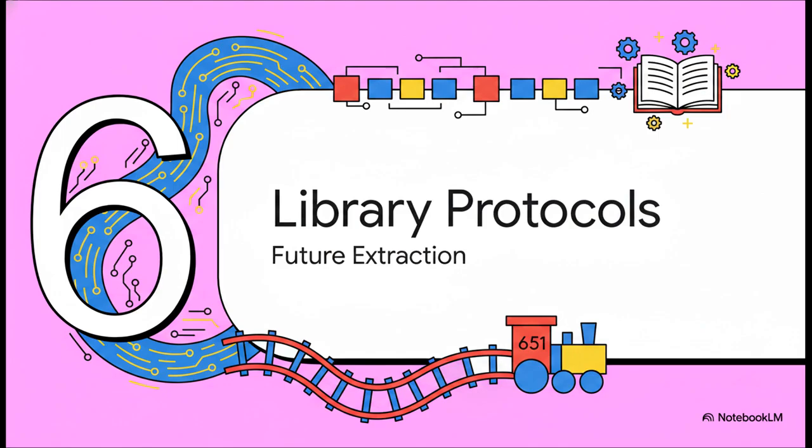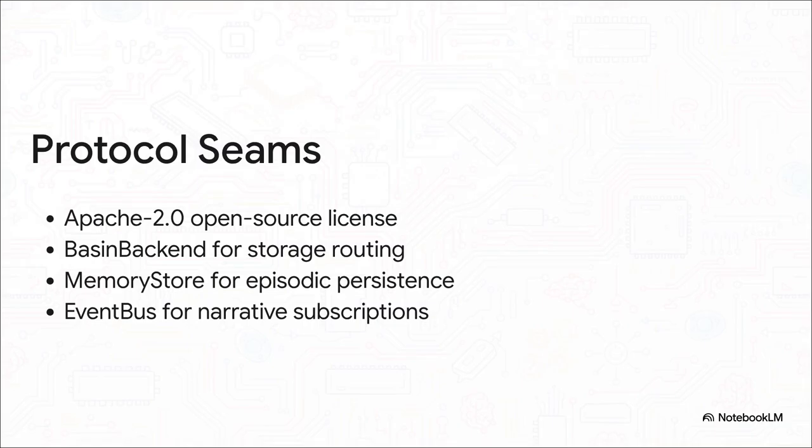Protocols for library extraction. If we look at the future of this codebase through track 651, we see this massive engine preparing to be extracted into a standalone library. The latest commits lay out these precise protocol schemes. They're enforcing a clean Apache 2.0 open-source license posture. They're defining clear interfaces: basin backend for long-term storage routing, memory store for episodic graph persistence, and an event bus for narrative pub-sub subscriptions. The architecture is maturing from a tightly coupled monolith into a highly modular, testable pipeline.